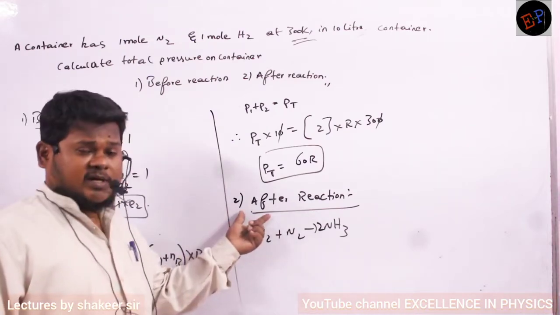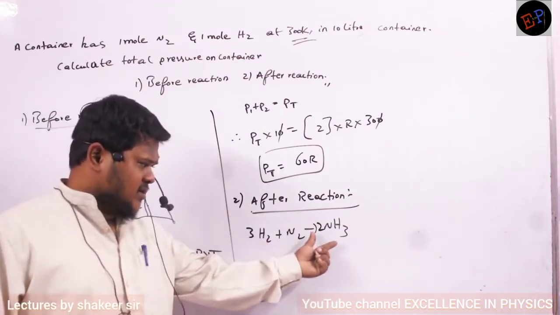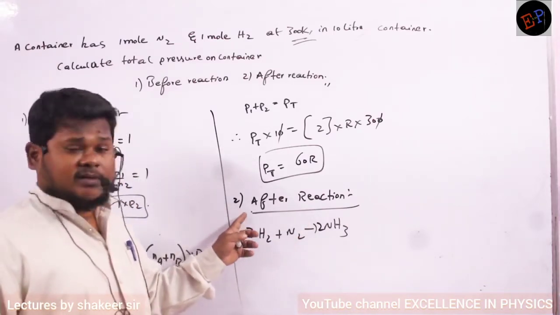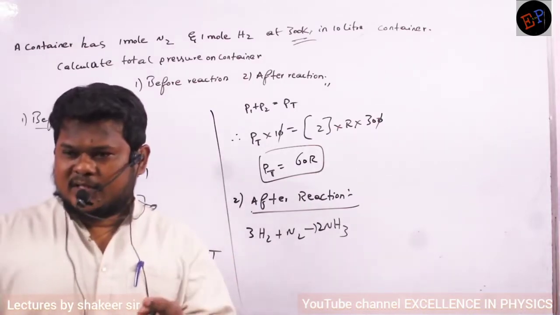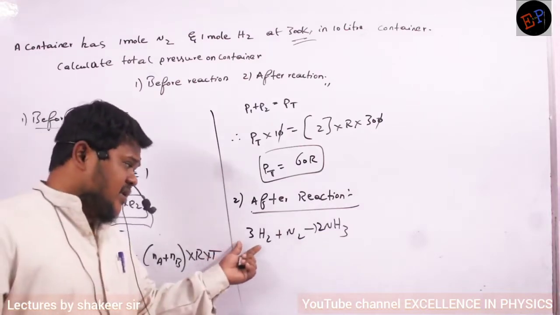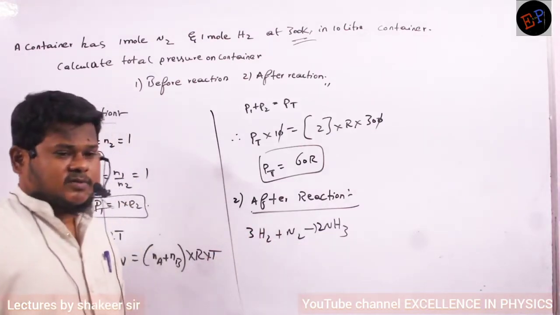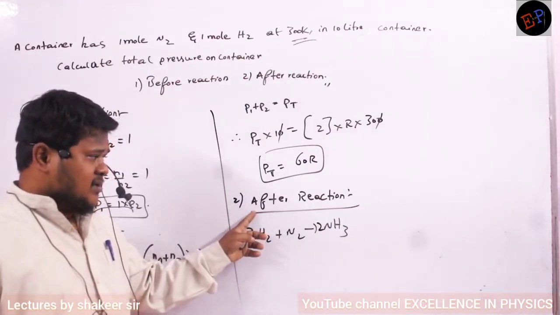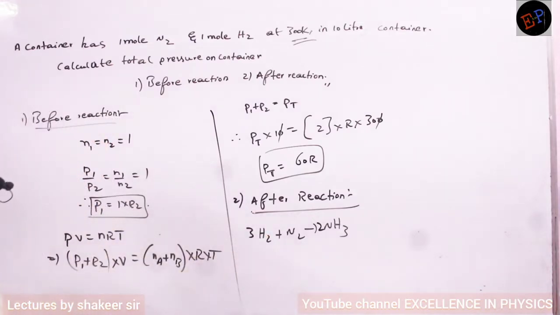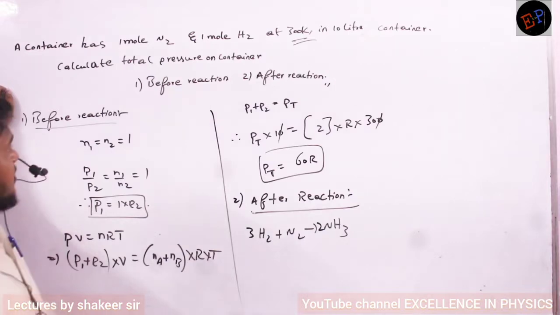Satisfied: 3 twos are 6, 3 twos are 6. If the reaction should happen completely, it means every molecule of hydrogen and every molecule of nitrogen should react with each other. Then 3 moles of hydrogen and 1 mole of nitrogen should be present. Understood? So here, after reaction, I will write 2 cases. Here only 1 mole of nitrogen and 1 mole of hydrogen is given, no? So how much of the nitrogen will react and how much of the hydrogen will react, that we have to see here. Okay?